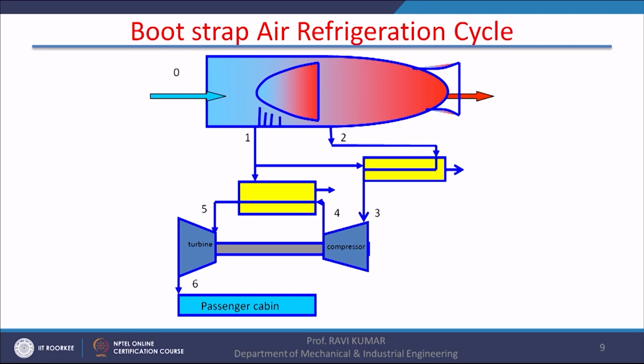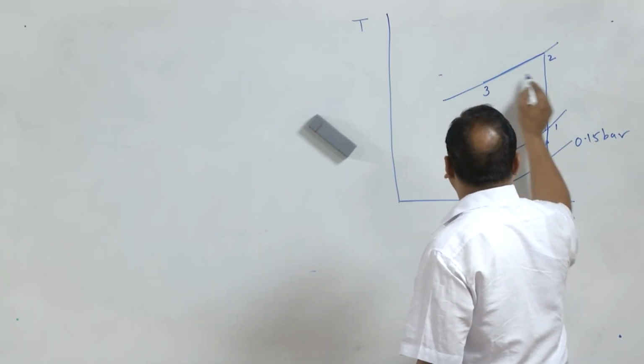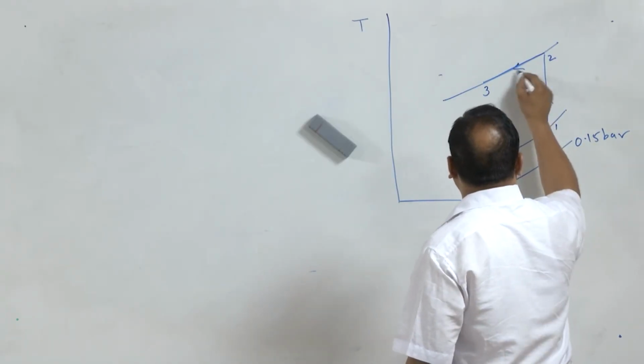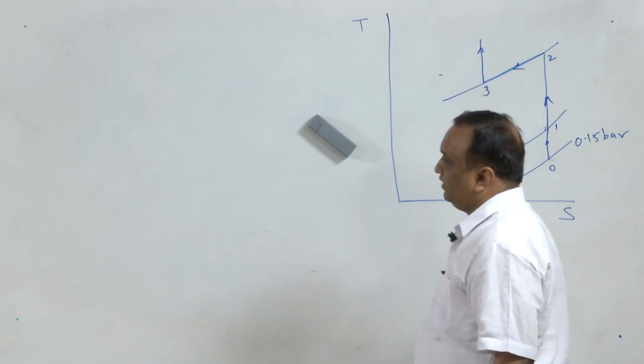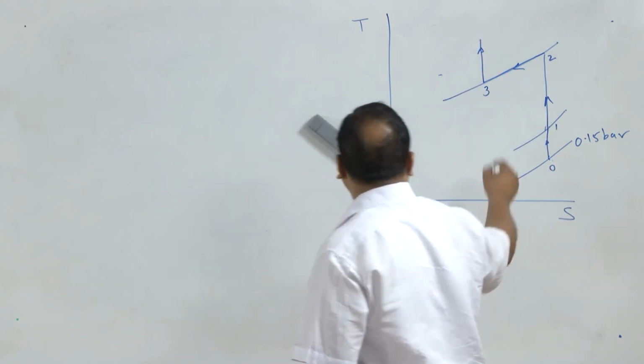After state 3, another compressor is provided. This compressor is powered by the turbine, which is also an expander. So, this state 3 air is further compressed with another compressor and we get state 4.